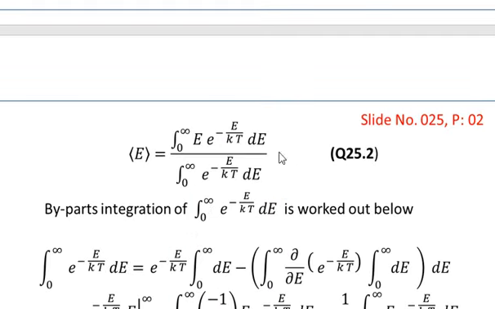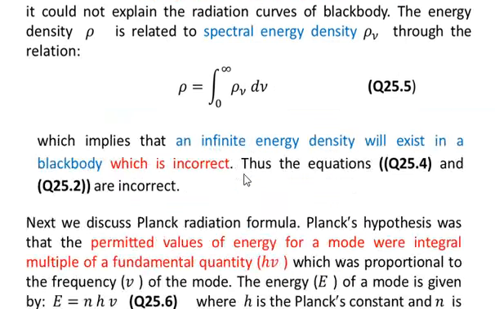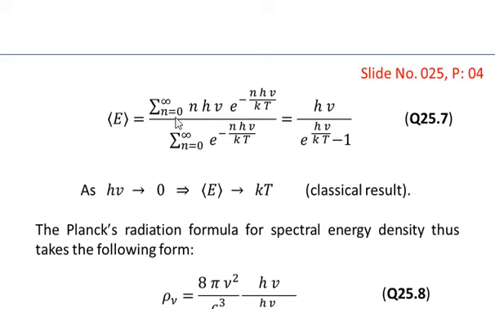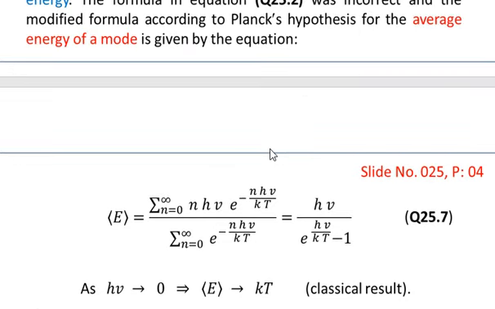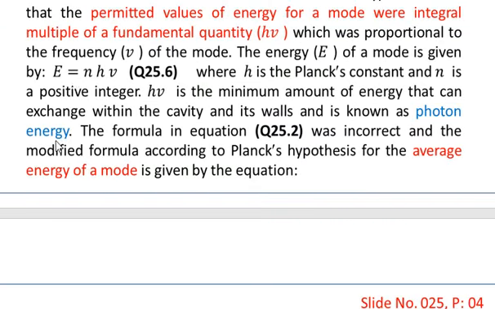This formula, equation number 2, was used by Rayleigh-Jeans, and this formula for the average energy is suggested by Planck. This is according to Planck's hypothesis, the discretization of energy concept, because you know that we have E is equal to n times h nu, so n takes integer values, not continuous values. And h nu is the energy of a photon, as we have stated earlier. So this is an integral multiple of the basic energy.